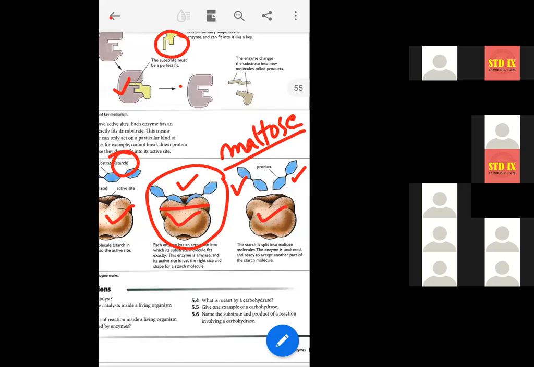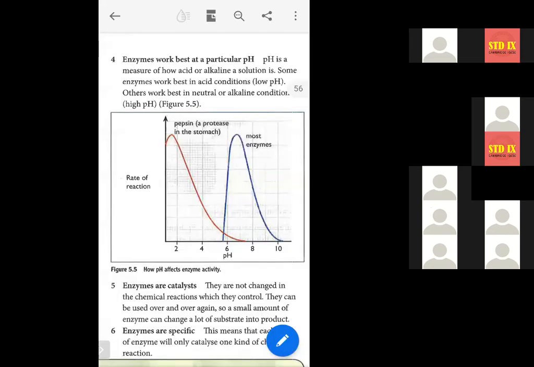Now we will start. Now we will discuss the effect of pH. So you know the effect of temperature on enzyme activity. Now we will discuss the effect of pH on enzyme activity. Just like there is a particular temperature, called optimum temperature, at which the enzymes work best, just like that there is a particular pH also at which the enzymes work best.